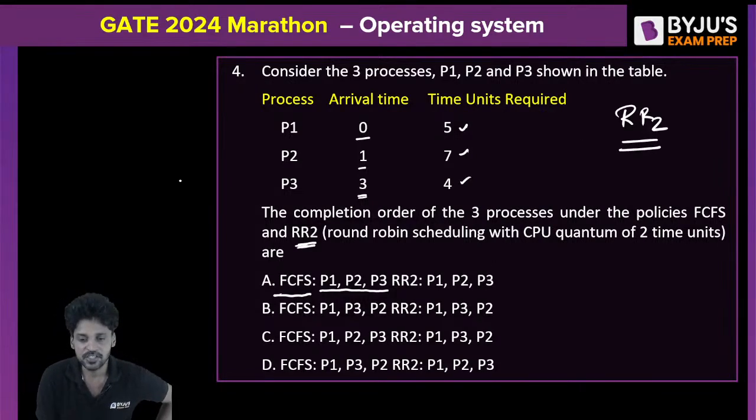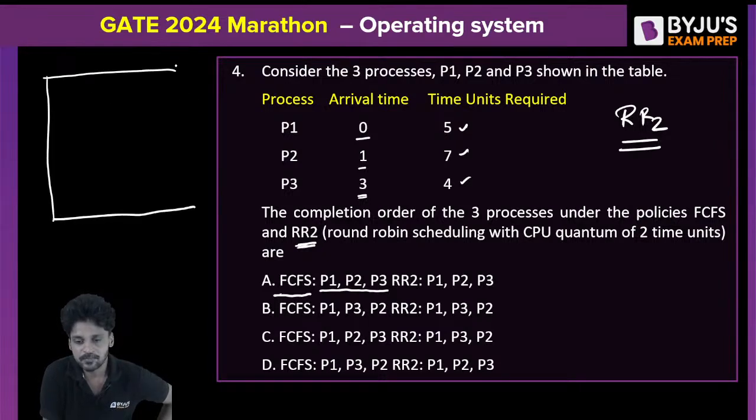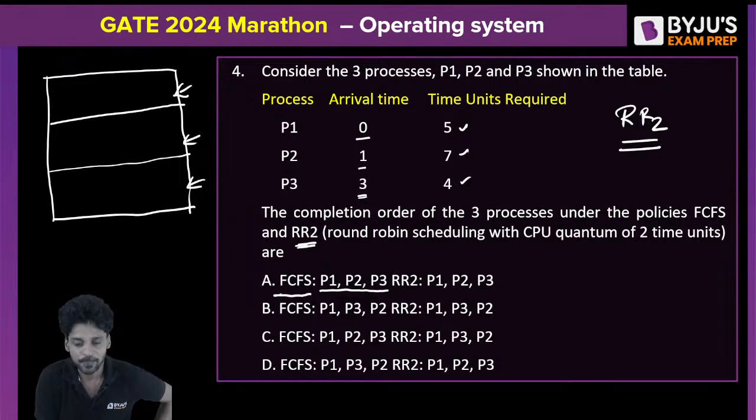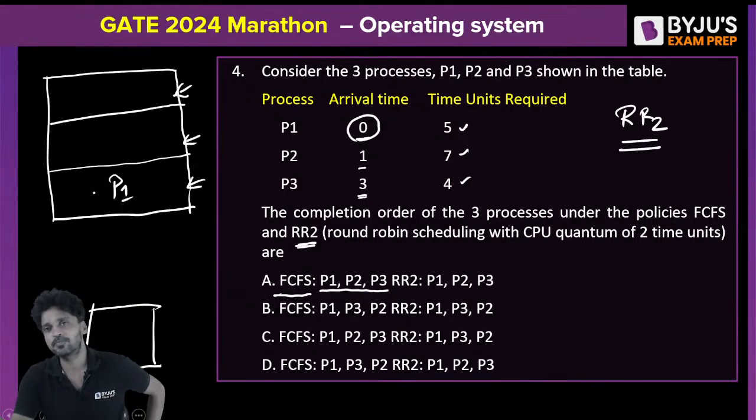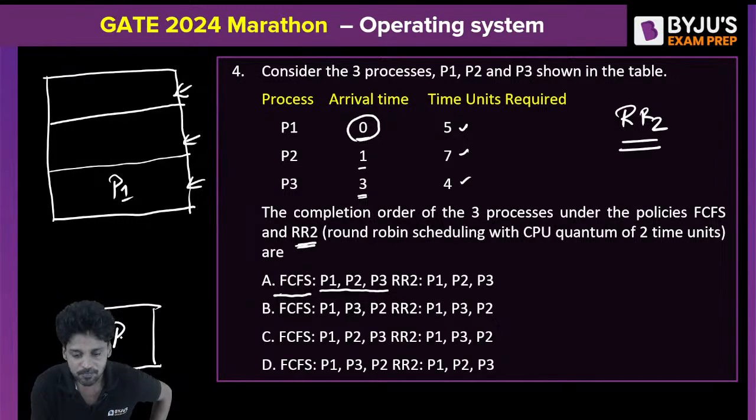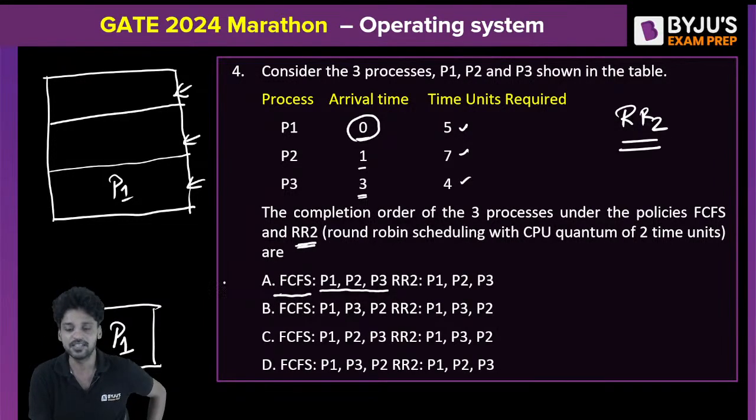Understand carefully. This is my main memory. I have 3 processes, right? I will create 3 slots for these processes. This is the first slot, this is the second slot, and this is the third slot. Now, this is the CPU. At time 0, P1 arrived. Am I right? At time 0, P1 arrived. When P1 arrives, there is no other process in the system. So obviously, P1 enters the system at the 0th clock cycle.